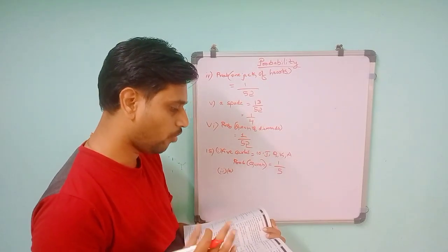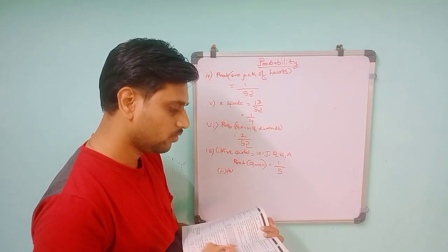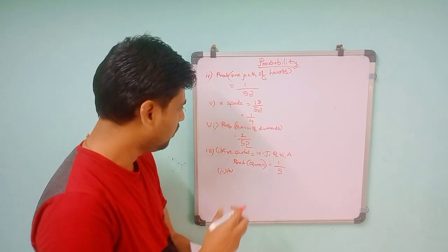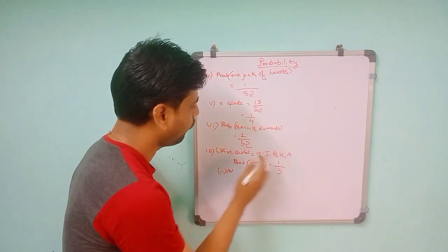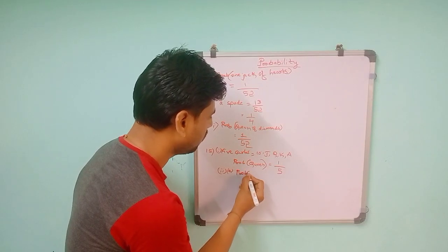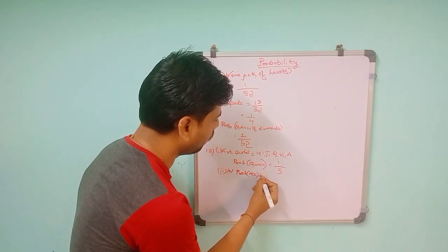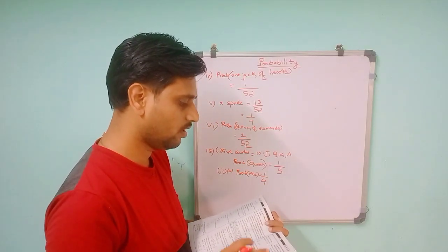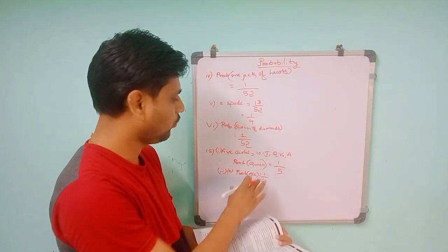So out of 5, the remaining is 4. So what is the probability that the second card picked is an ace? Queen is over, so remaining is 4. So 1 by 4. Probability of ace is equal to 1 by 4.